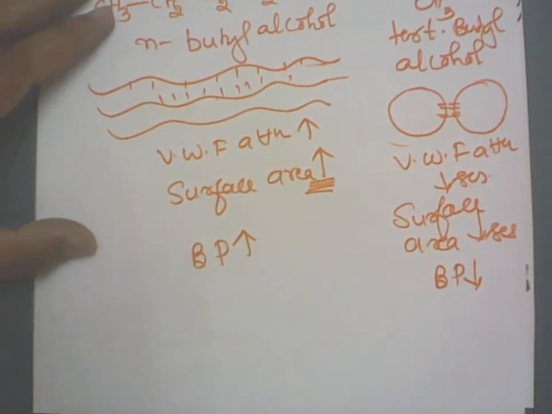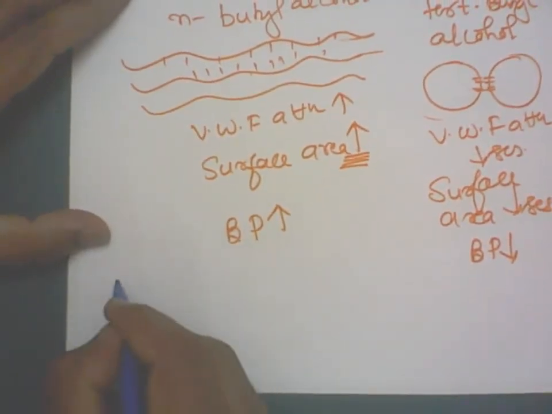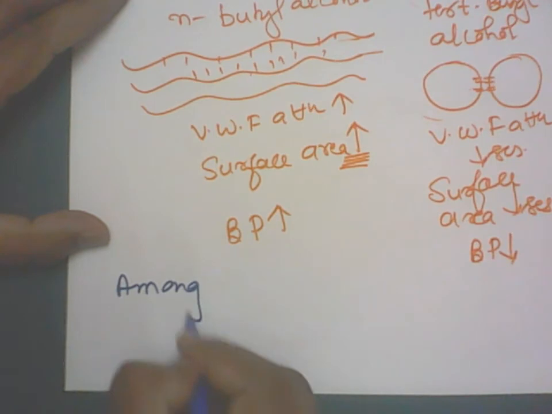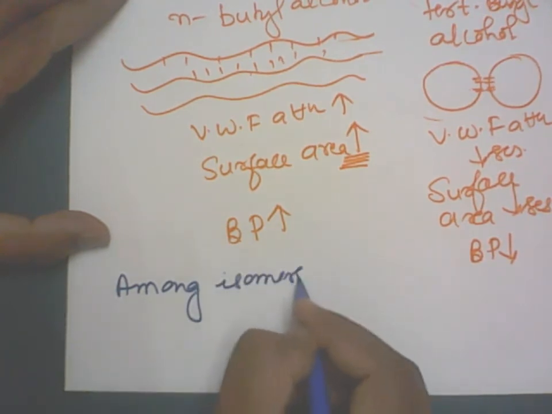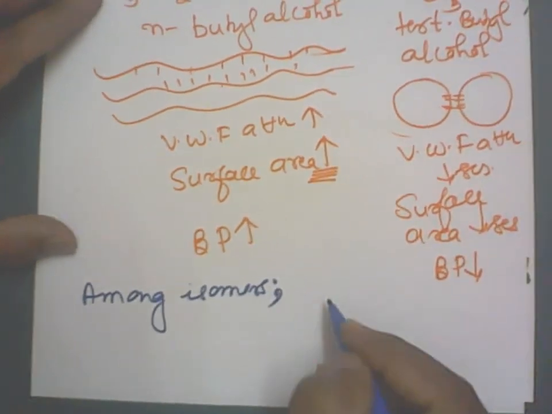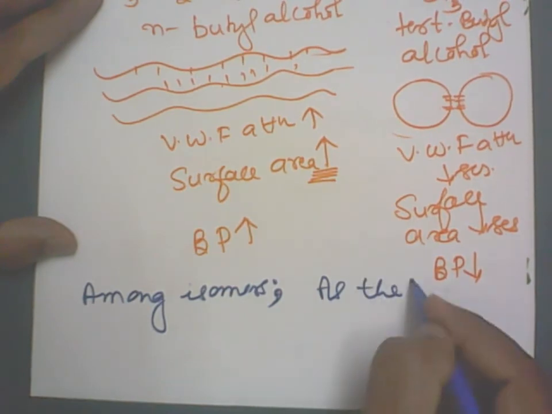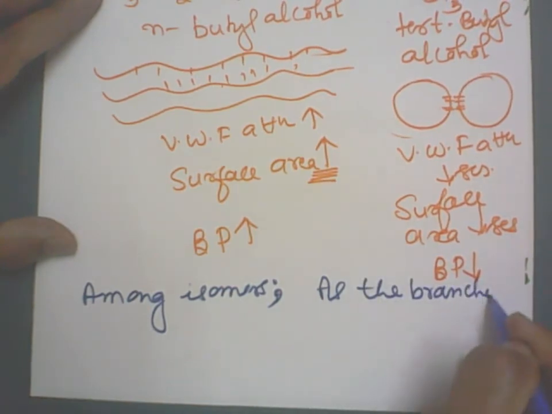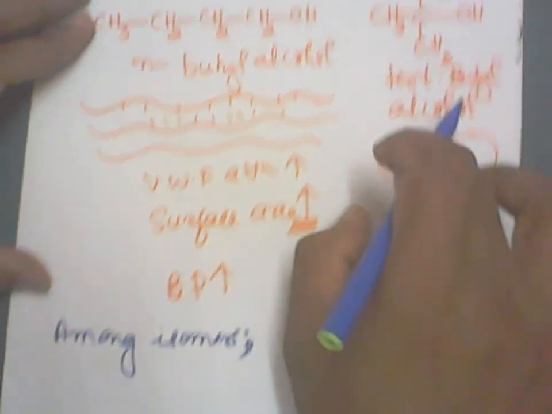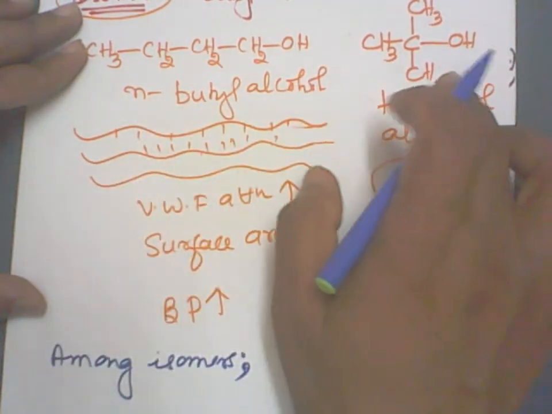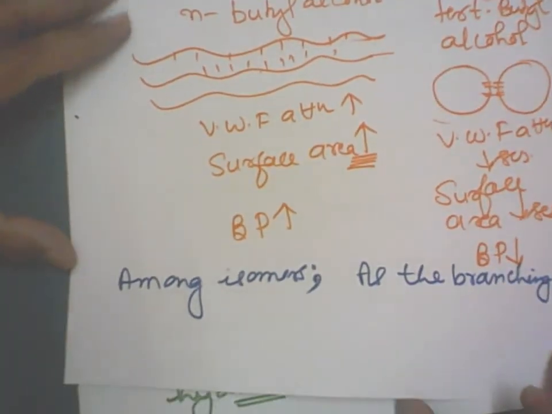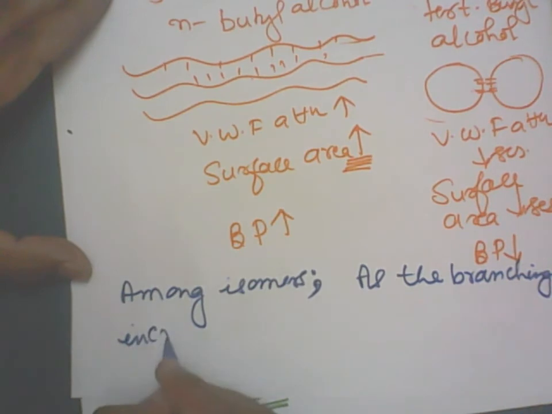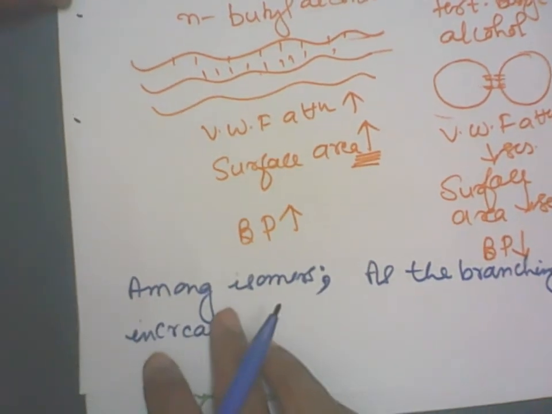So what is the conclusion? The conclusion is, among isomers of the same compound, as the branching of the chain increases, what will happen?